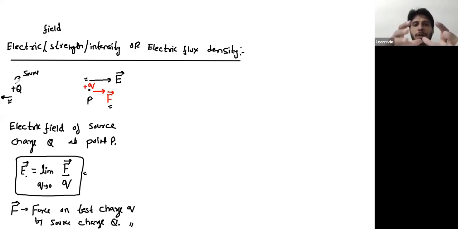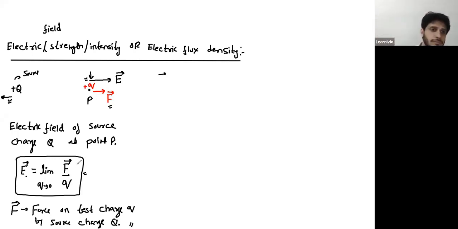Either you can fix this capital Q by some unidentified force. You can just fix it using a rope or a thread, or you can stick it using a glue. But these methods are non-mathematical. Theoretically, mathematically, we can fix this capital Q just by taking the value of small q very, very small. If we take this small q very small, limit q tends to 0, then E is defined with limit q tends to 0 as well. Now, this is how we calculate electric field. It's force experienced by charge divided by magnitude of test charge.